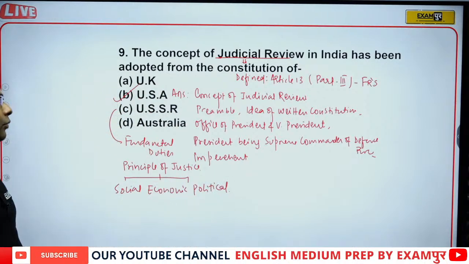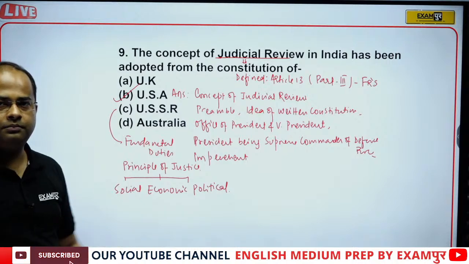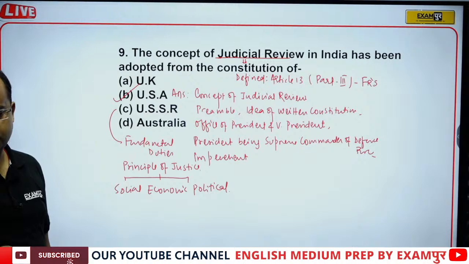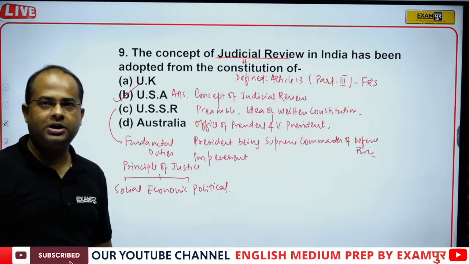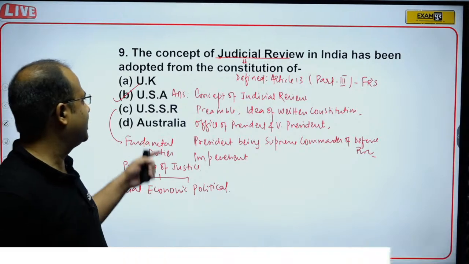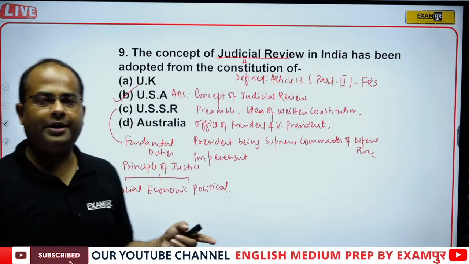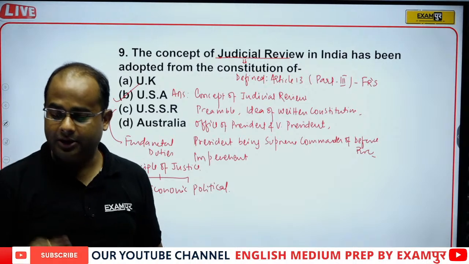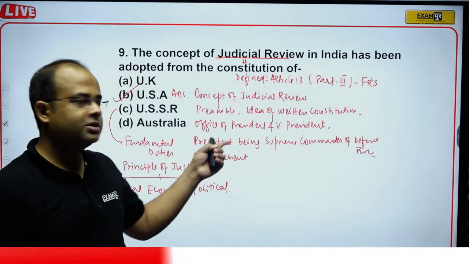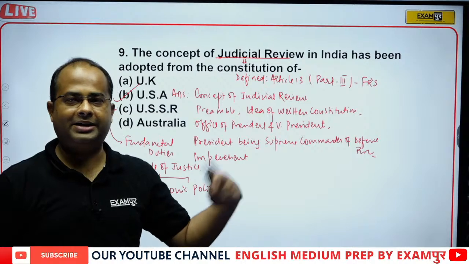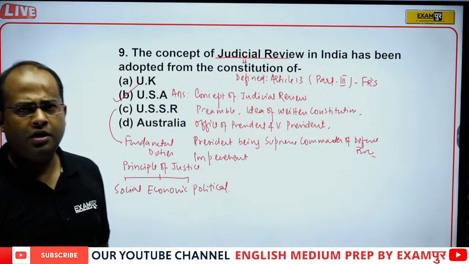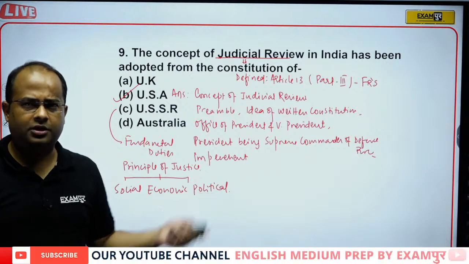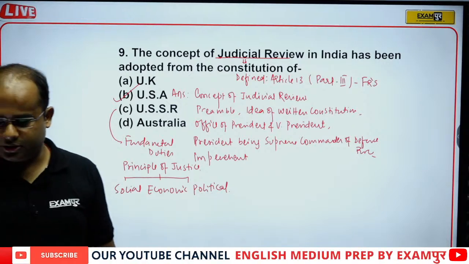Social, economic and political justice that we adopted from USSR. I hope it is clear to all of you. From Australia, we adopted joint sitting of the parliament, freedom of trade and commerce, and the concurrent list. So the list is very long, guys. We will be taking a separate session for the sources of Indian Constitution.